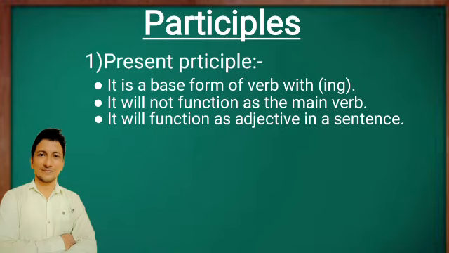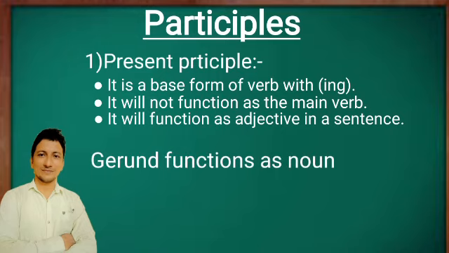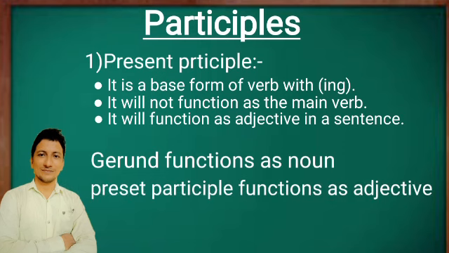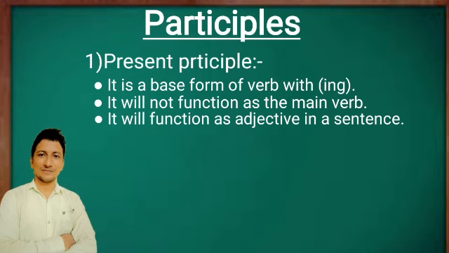Now try to recall our previous video in which we learned gerund. Gerund is also the form of base verb with ing, and present participle is also a base form of verb with ing. This is the major confusion among many students, that which is gerund and which is present participle. At that time everyone must keep in mind that gerund functions as noun and present participle functions as adjective. This is the major difference between both.